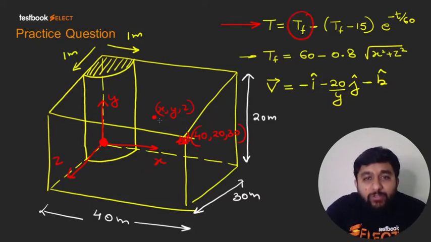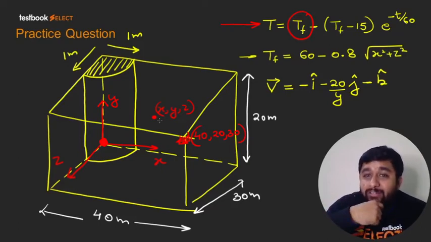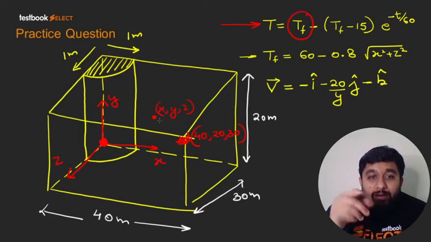Obviously when you start a furnace, the temperature at a point will rise up. And this is an increasing temperature profile. You know what this is? This is nothing but heating of a lump.